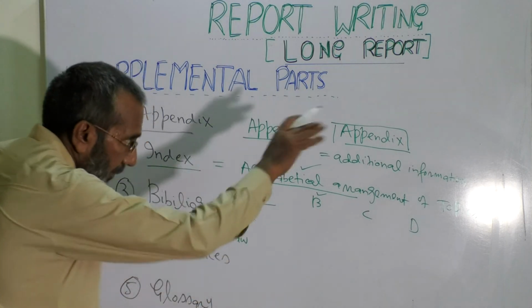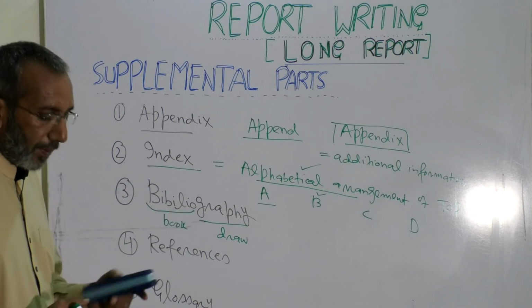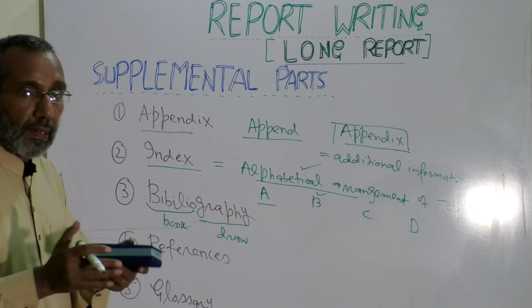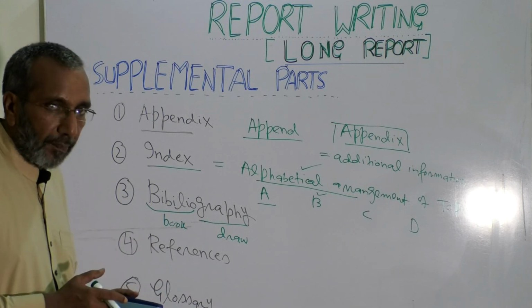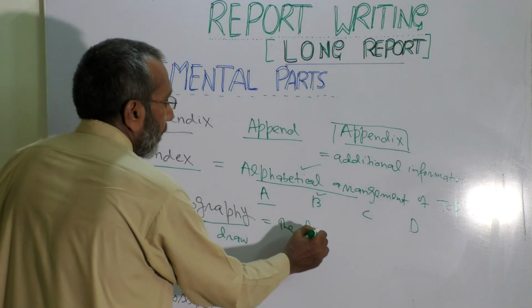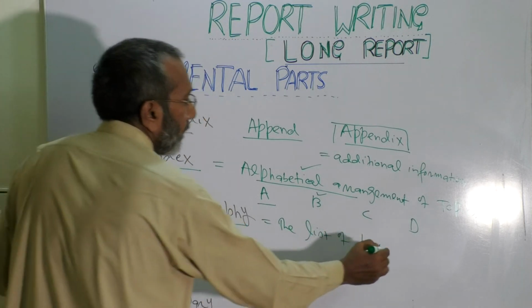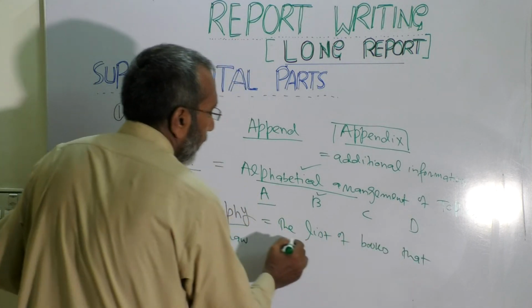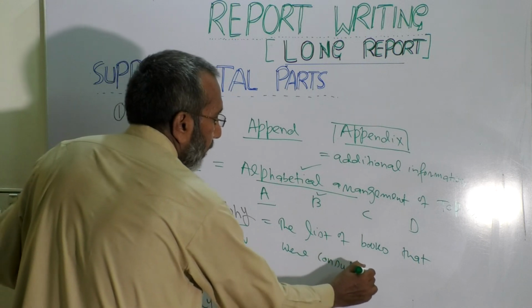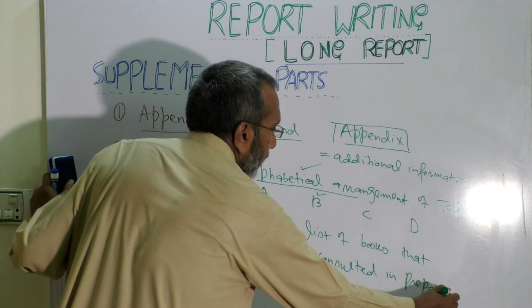So the literal meaning of bibliography is the list of books that were consulted in preparation of that report, whatever that report is.